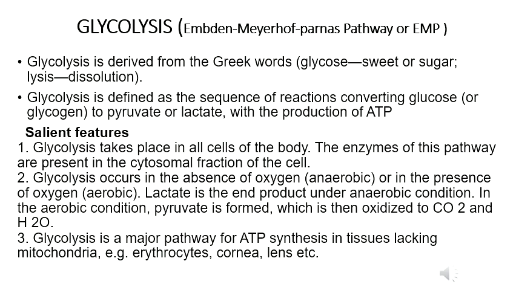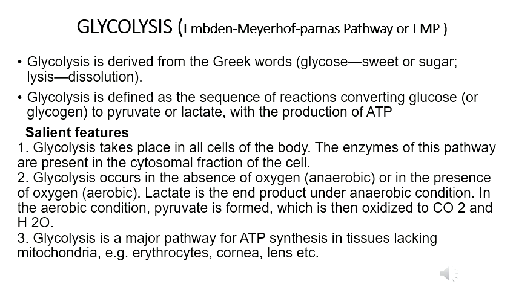Next, what are the salient features of the glycolysis pathway? The first salient feature is that glycolysis takes place in all cells of the body. The enzymes of this pathway are present in the cytosolic fraction of the cell. Second, glycolysis occurs in the absence of oxygen. In the absence of oxygen, it is known as anaerobic glycolysis pathway, and in the presence of oxygen, it is known as aerobic glycolysis pathway.